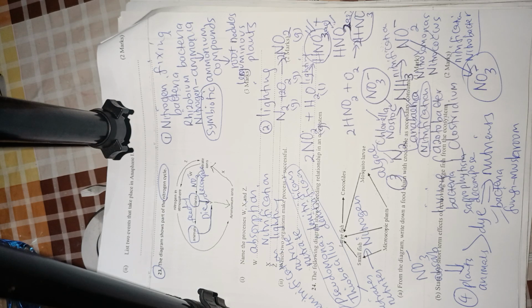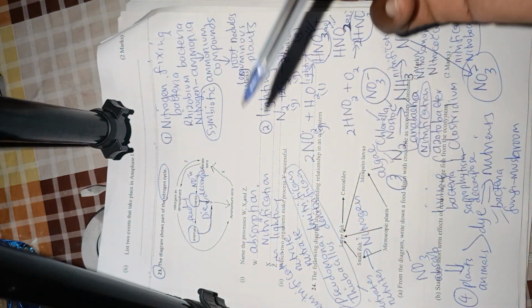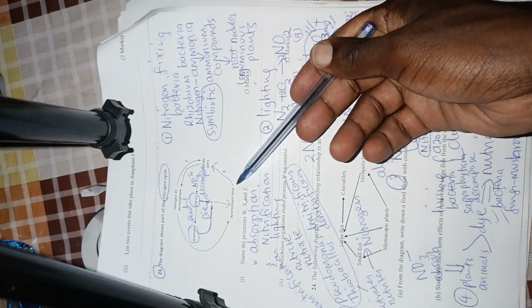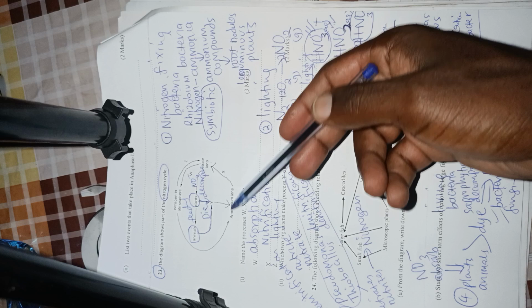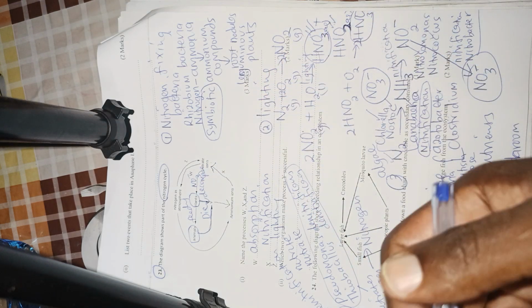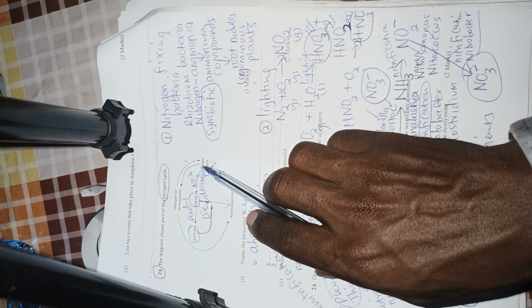And you can also have what you call symbiosis, where nitrogen gets converted into ammonia. I've told you, Rhizobium bacteria or nitrogen fixing bacteria can directly convert nitrogen into ammonia or ammonium ions. These ammonium ions can further get converted into nitrate ions. These ions can get absorbed by the plants to be used in the making of what? Proteins. So the conversion of nitrate ions into nitrogen is called denitrification.